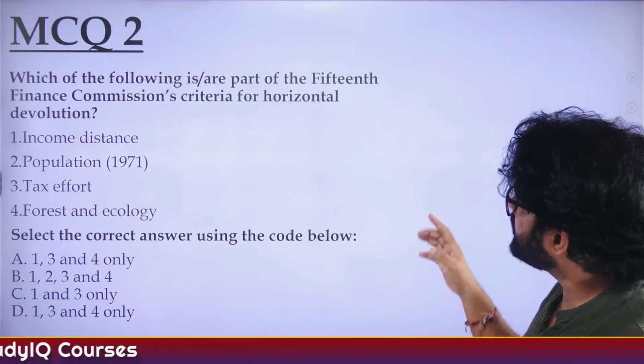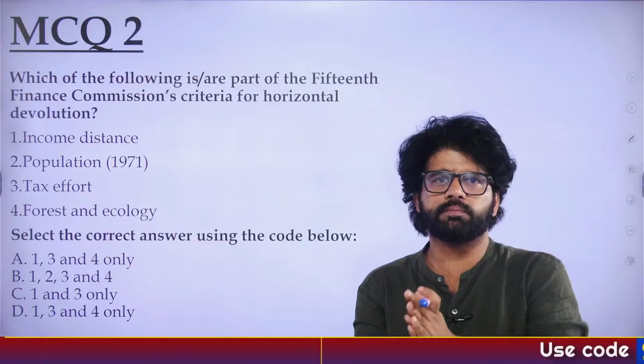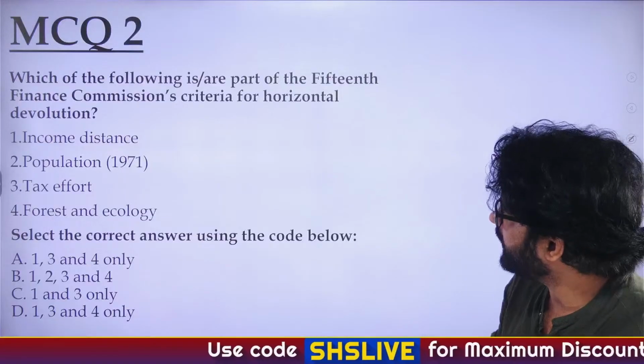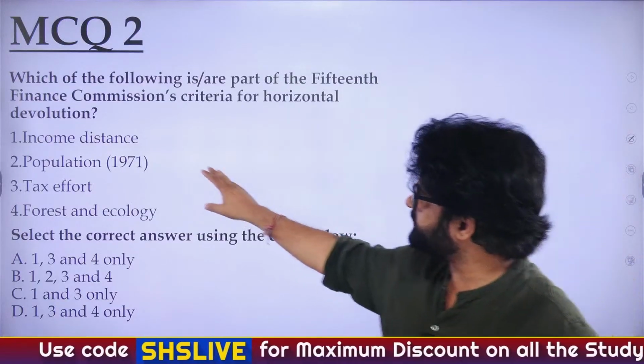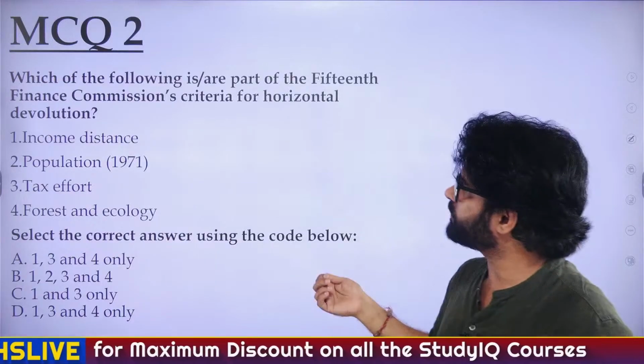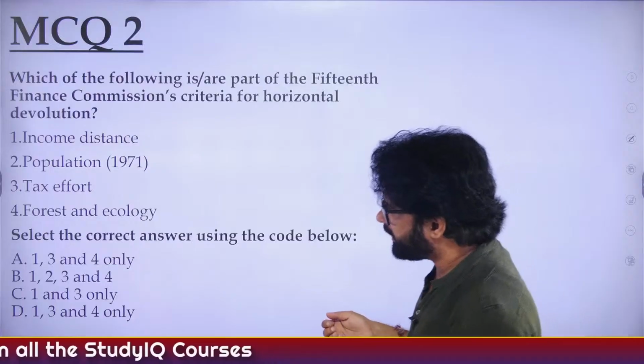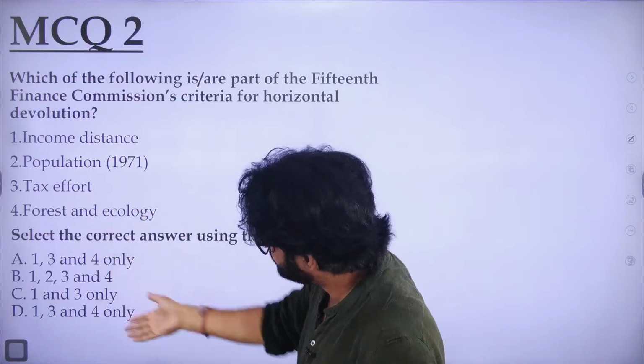15th Finance Commission criteria. You have to do 14th, 15th, both. So Ravi has given the answer: D, 1, 3 and 4. So income distance is a criteria. Earlier in 14th it was 50%. In 15th Finance Commission it is 45. So obviously one is there. If one is there, it's not solving. All of them have one option.